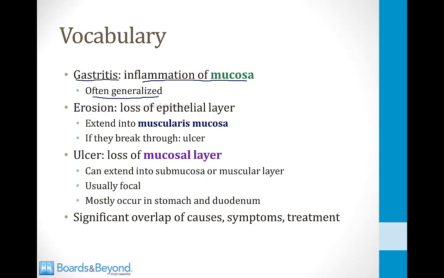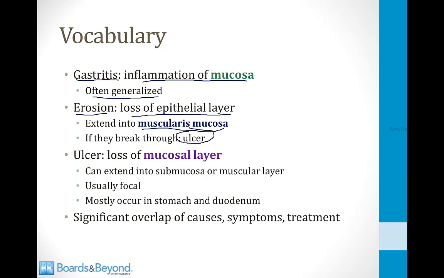much of the stomach mucosa, although sometimes it can also be localized to one particular area. An erosion is a loss of the epithelial layer of the mucosa of the stomach. It may extend into the muscularis mucosa, but importantly, it does not break through the muscularis mucosa. If it breaks through, then that is an ulcer.